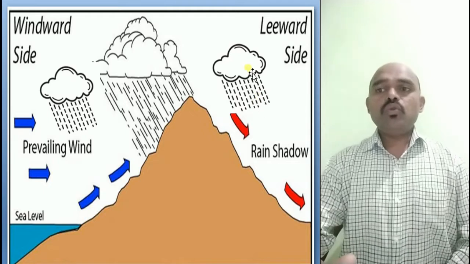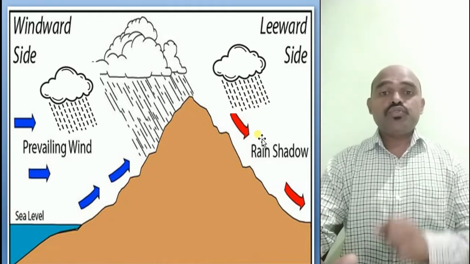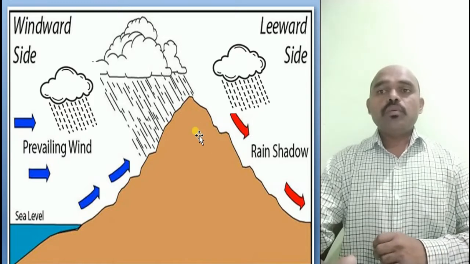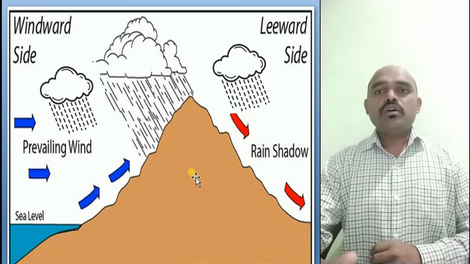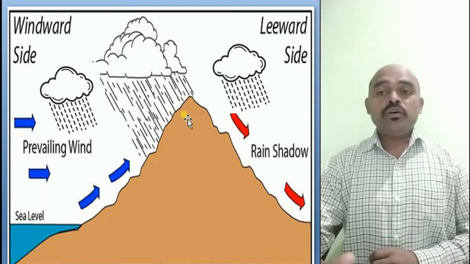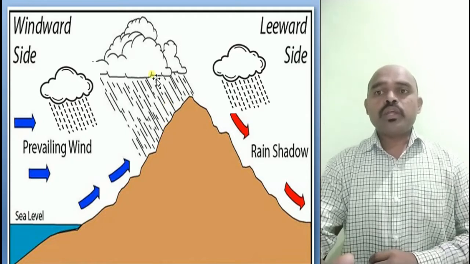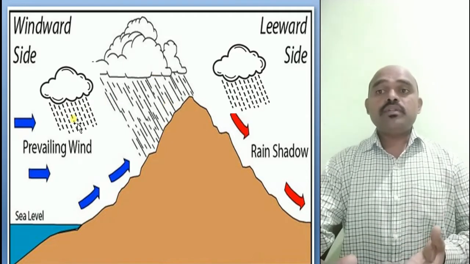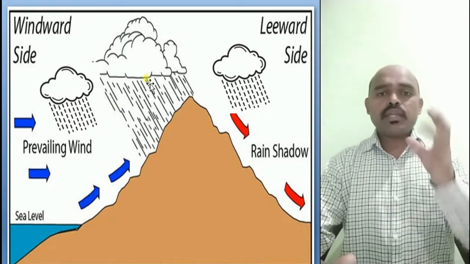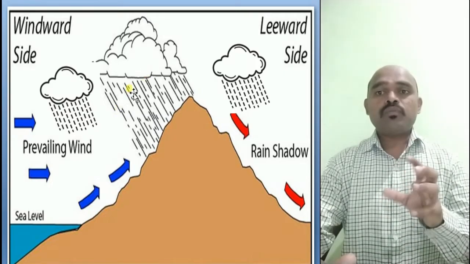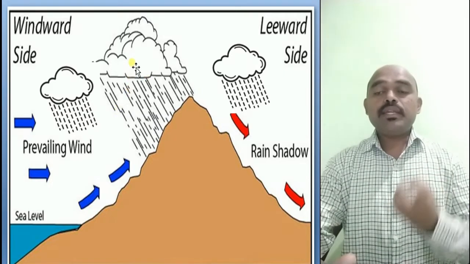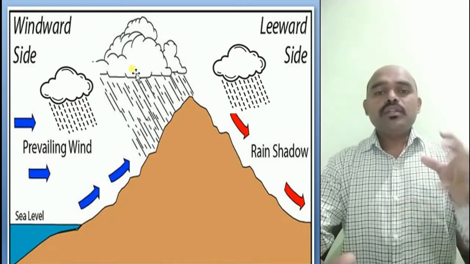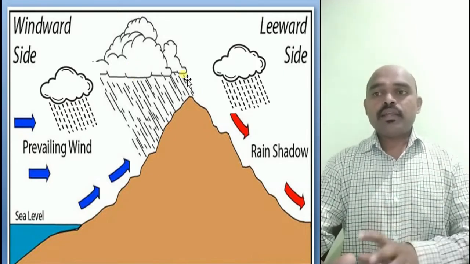Why do we have low rainfall? Because of the altitude of the mountain. This altitude becomes the obstacle for all the winds which blow from over here. As the winds or the clouds rise up, the capacity of the moisture they carry along with them decreases, and as they move further to the leeward side, they get less rainfall over there.